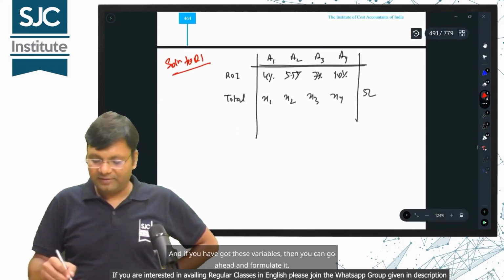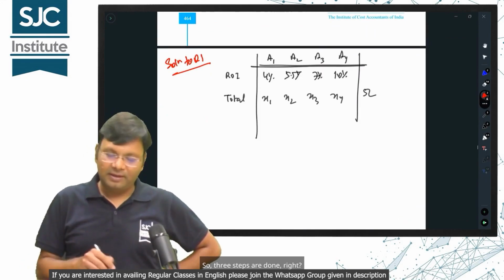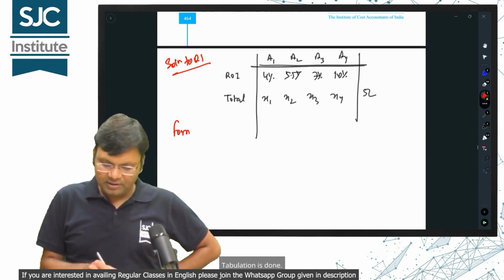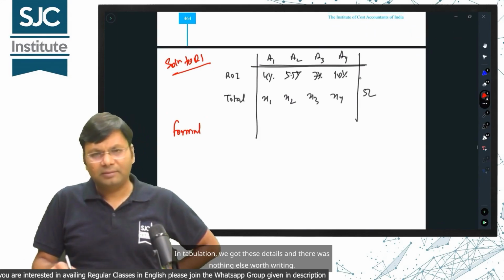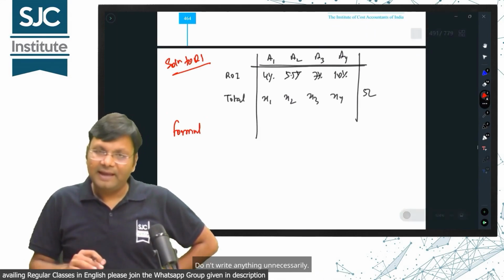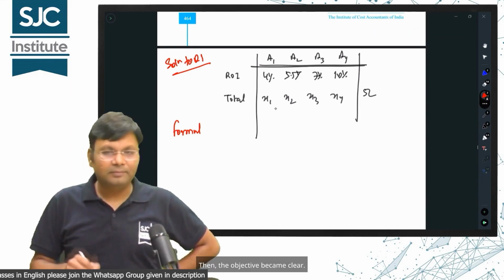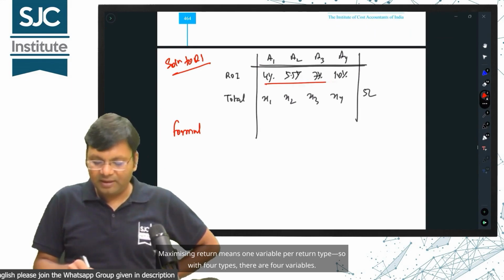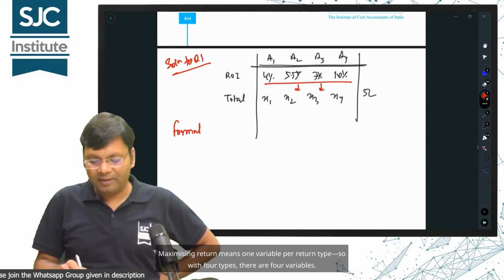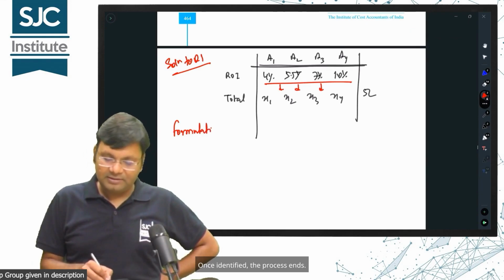And if you have got these variables, then you can go ahead and formulate it. So, 3 steps are done, right? Tabulation is done. In tabulation, we got these details and there was nothing else worth writing. Don't write anything unnecessarily. Then, the objective became clear. Maximizing return means one variable per return type, so with 4 types, there are 4 variables. Once identified, the process ends.